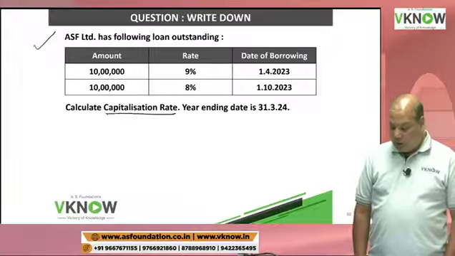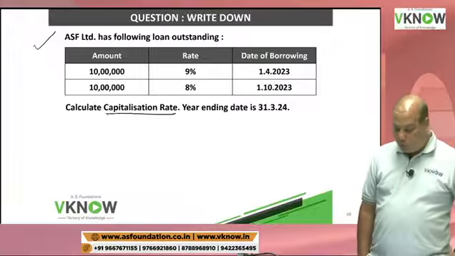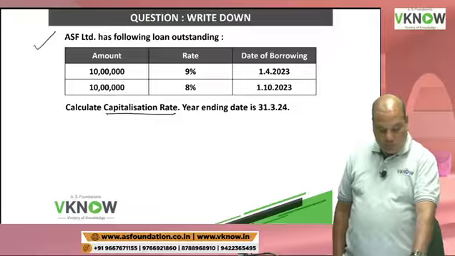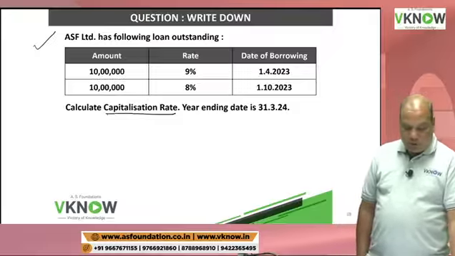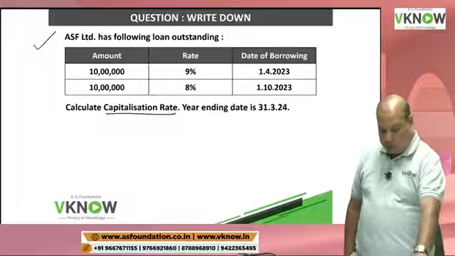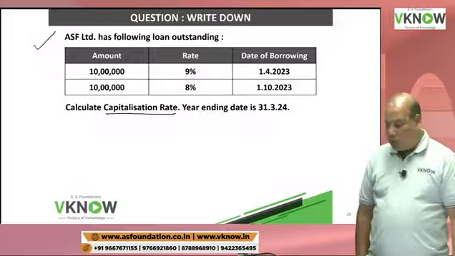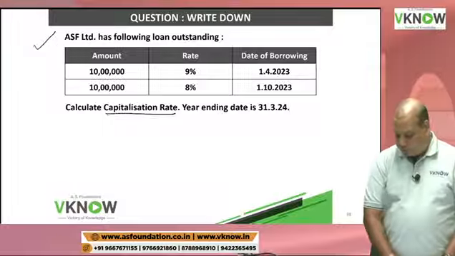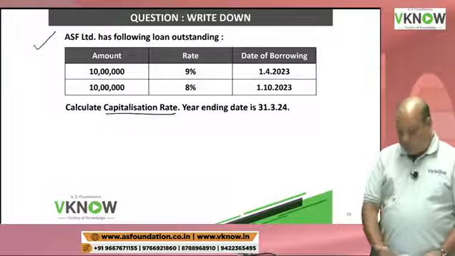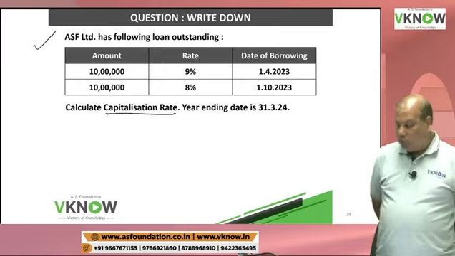Question is: ASF Limited has the following loan outstanding. Then you draw this table with three columns: amount, rate, date of borrowing.